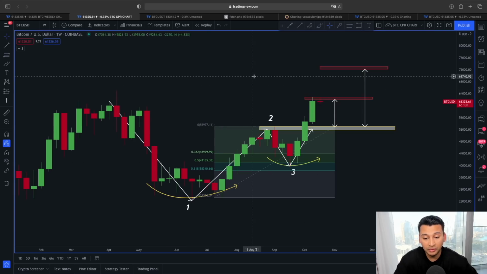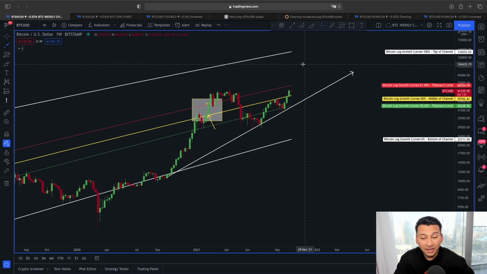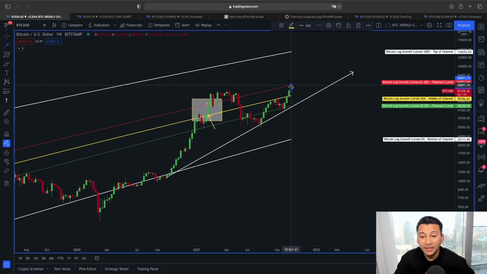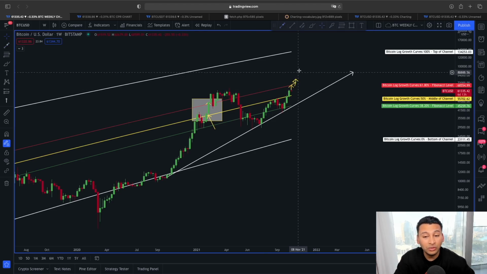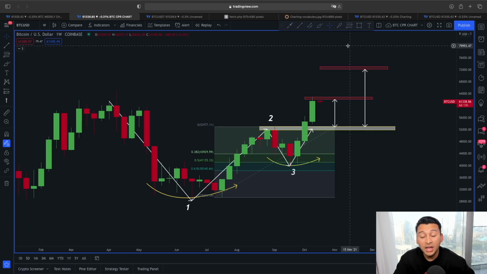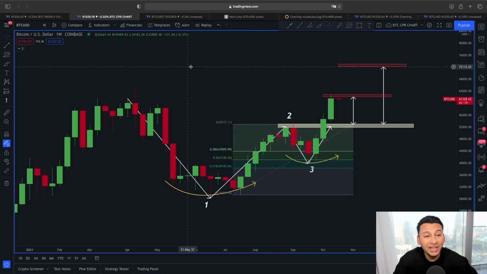According to this 1 2 3 reversal pattern, as you can see, the first target around this price range of 62 to 63,000 has already been triggered, and the bigger target is still open, that is also around the 72,000 price range. So this means if the weekly is going to see this movement to the upside, then we are aware the price of Bitcoin could be preparing for another bigger movement, where we could be sitting around this 70,000 range very soon. So let's see how this bigger time frame is going to unfold for Bitcoin.